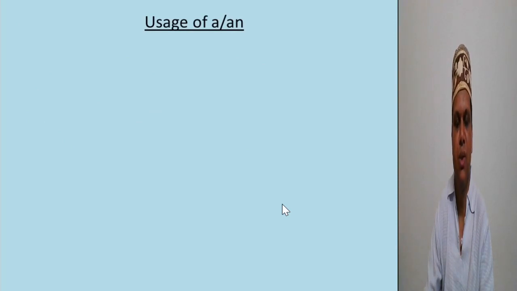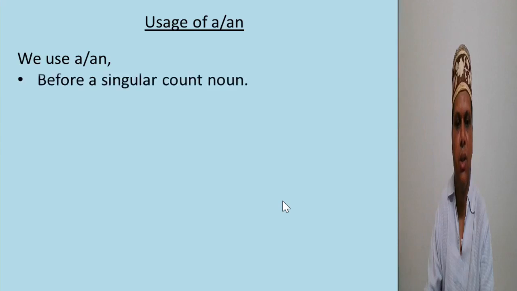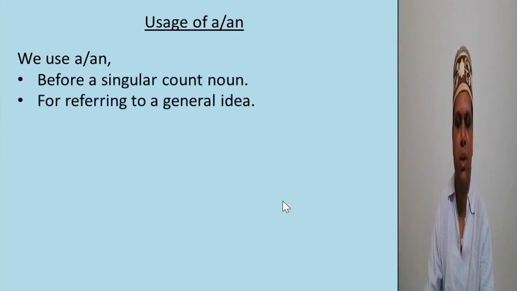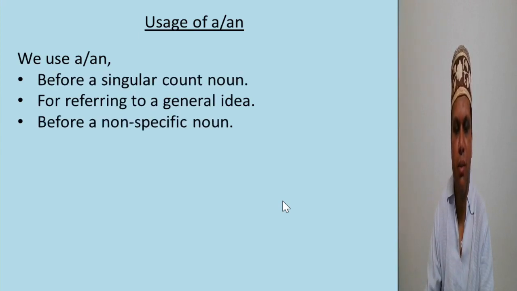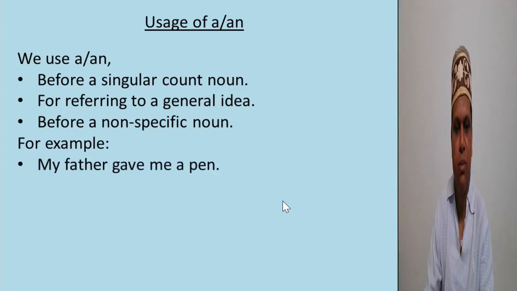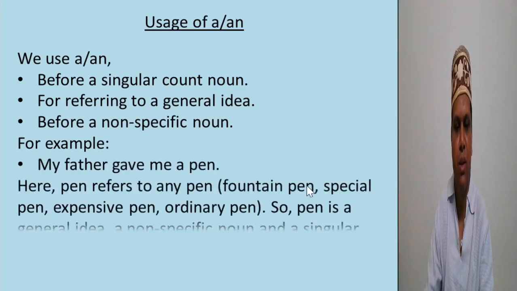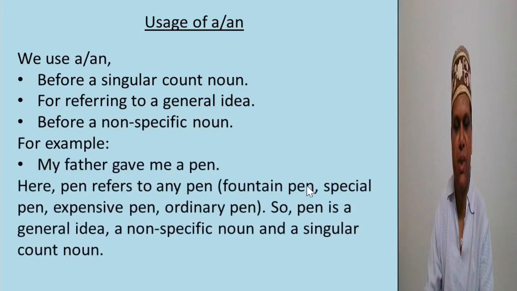Now, usage of A or AN. We use A or AN before a singular count noun, or when referring to a general idea, before a non-specific noun. For example, my father gave me a pen. Here pen refers to any pen.